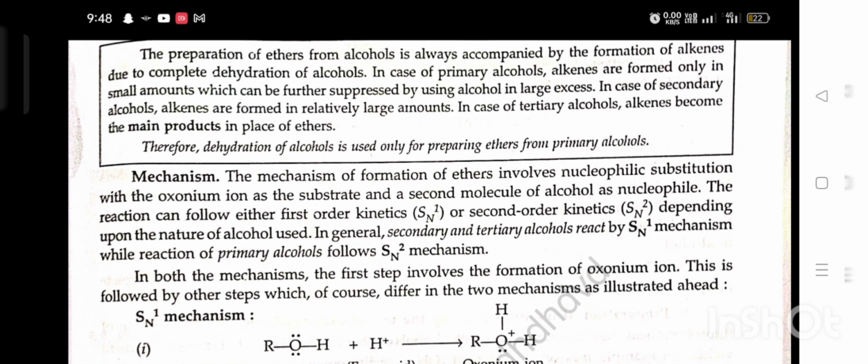Mechanism. The mechanism of formation of ether involves nucleophilic substitution with the oxonium ion as a substrate and a second mole of alcohol as nucleophile. The reaction can follow either first order or second order kinetics depending upon the nature of alcohol used. Generally, secondary or tertiary alcohols react by SN1 mechanism, while primary alcohol follows SN2 mechanism. In both mechanisms, the first step involves the formation of oxonium ion. This is followed by other steps, which differ in the two mechanisms, as illustrated ahead.